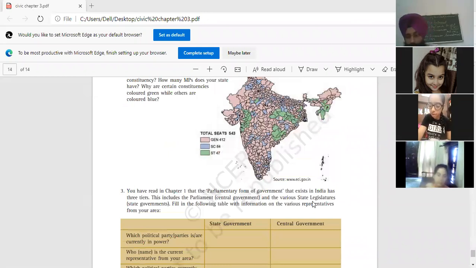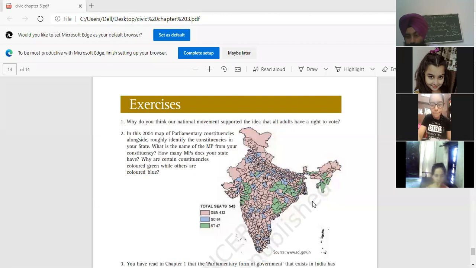Why do you think? In the national struggle before India's independence, why did our freedom fighters favor universal adult franchise, which means the right to vote?